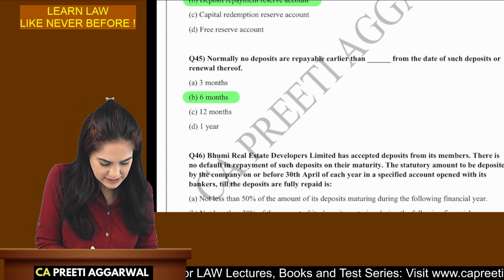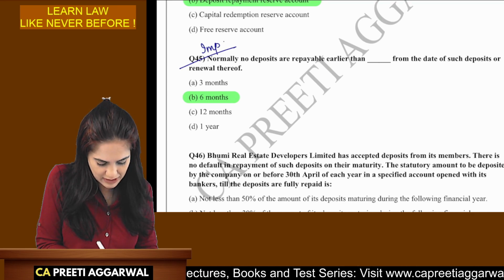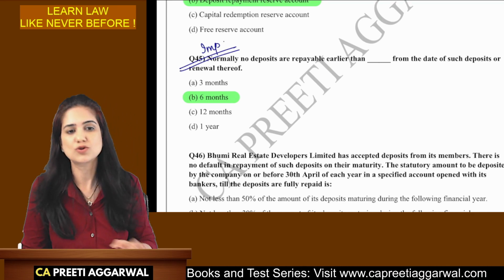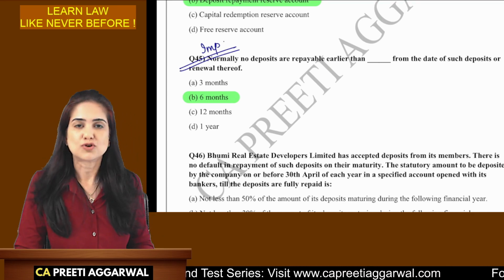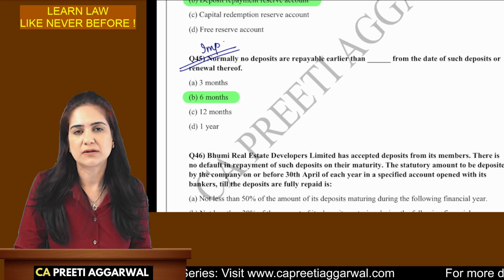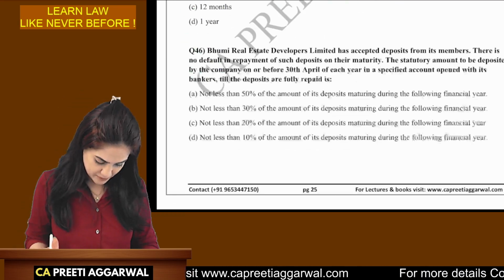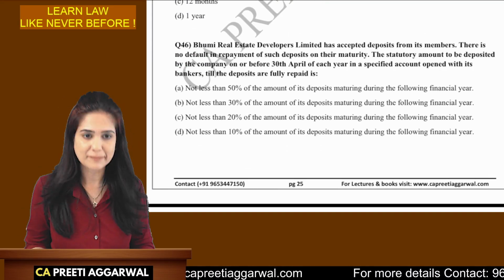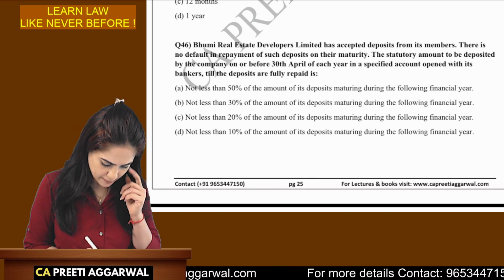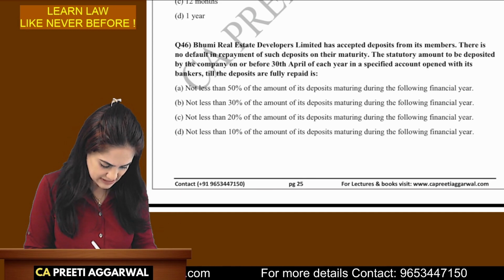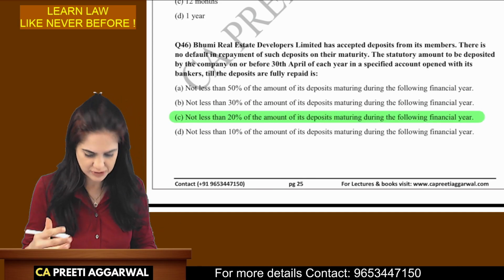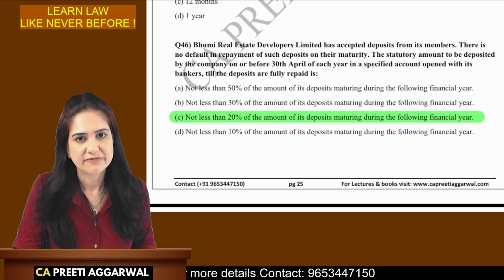Ma'am, can't we select 3 months? But that is only under exceptional circumstances, not normal circumstances. So normally you cannot accept it for below 6. The company has accepted deposits from members. How much should be kept aside? That is at least 20% of the deposits maturing during the following financial year.